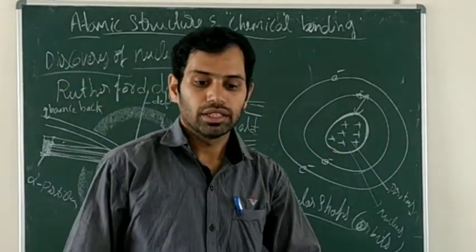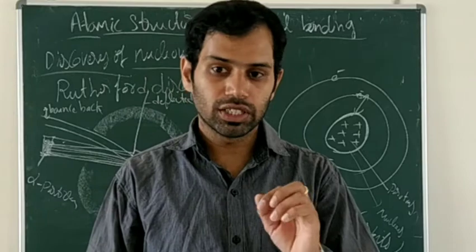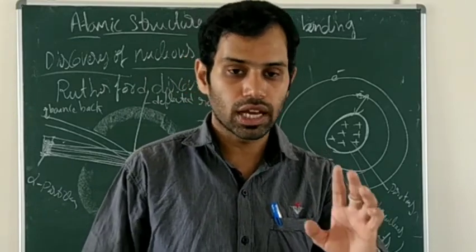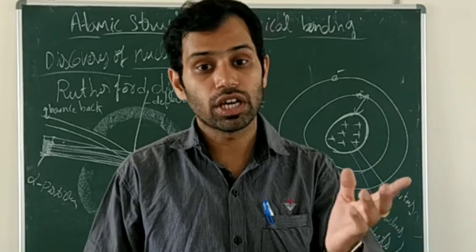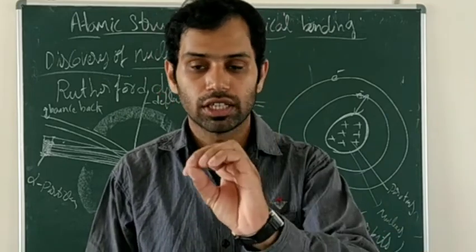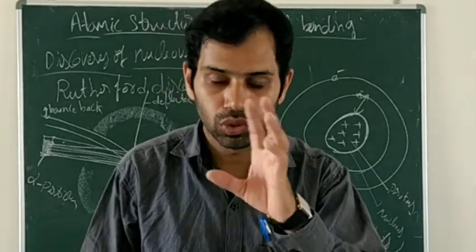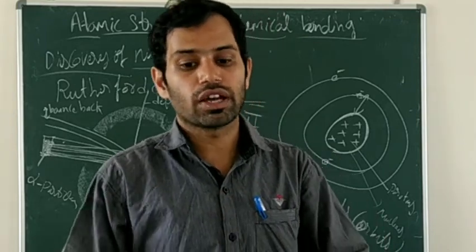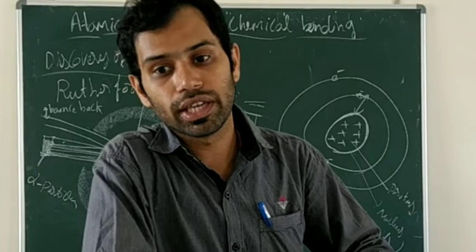The electrons are negatively charged and the nucleus is positively charged. In the nucleus, positive charge is present. The attraction between the positive and negative charges is balanced by the centrifugal force acquired by the revolving electrons.